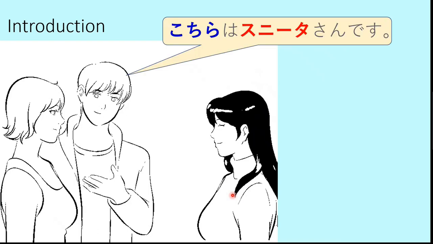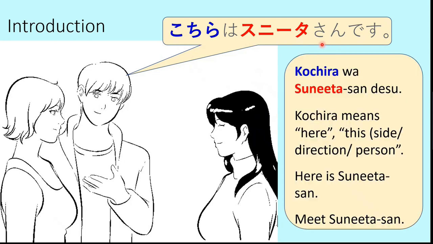Tanaka-san says, "Kochira wa Sunita-san desu." Kochira wa Sunita-san desu. So you can see here this is Kochira wa and Sunita. This is written in katakana because this is a foreign name. San desu. Kochira wa Sunita-san desu.